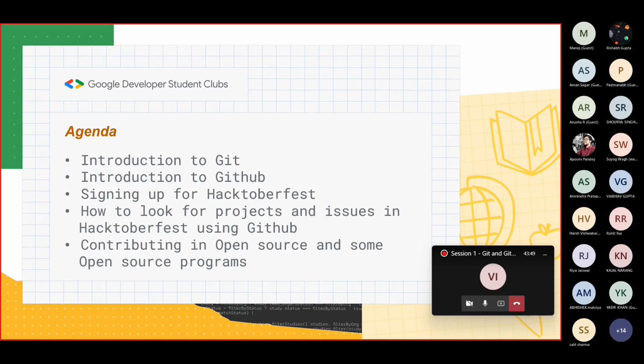For the introduction to Git part, we'll be covering some Git commands, and furthermore, we'll be looking at how to create a GitHub repository in GitHub, and we'll connect that GitHub repository with our local Git repo which we have created. And then we'll cover Hacktoberfest. We'll cover how to look for projects. As Google DSC, we also have our own project to which you can contribute under Hacktoberfest. And if you have joined yesterday's session, you may have heard of them. And then we'll also look into some open source programs such as Google Summer of Code, MLH Fellowship, and much more. So I think let's get started.